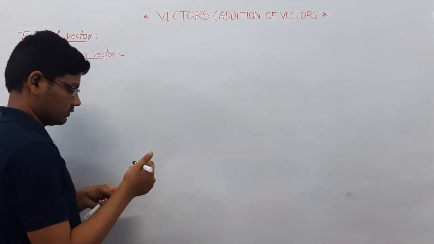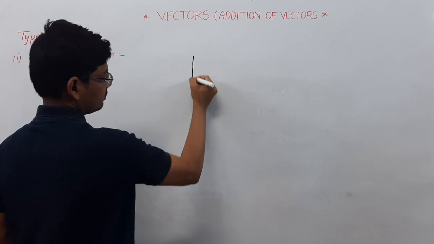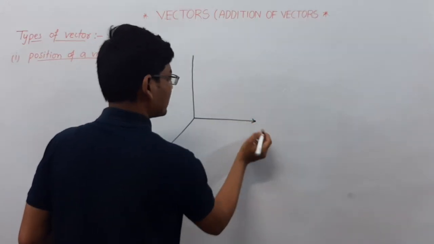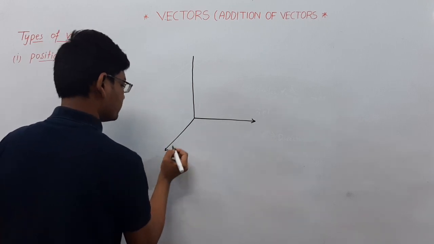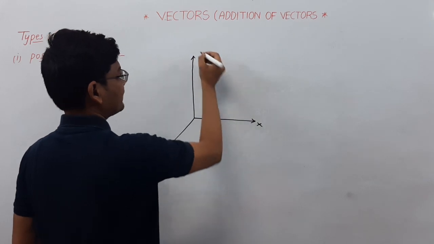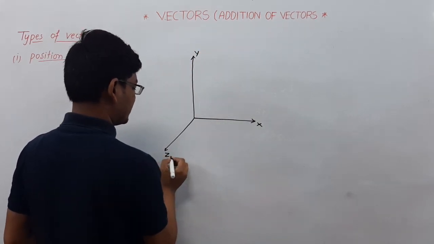Now here, this is a 3D coordinate system. This is the x axis, this is the y axis and this is the z axis.